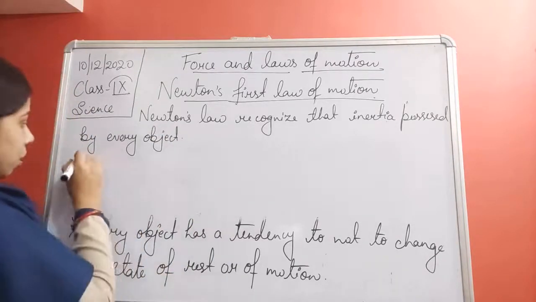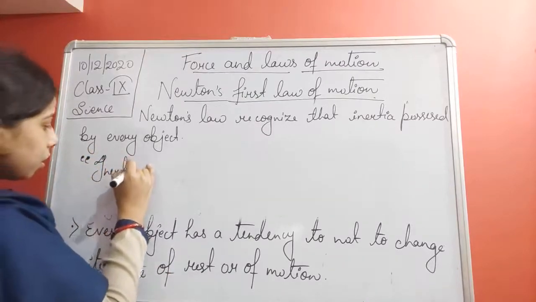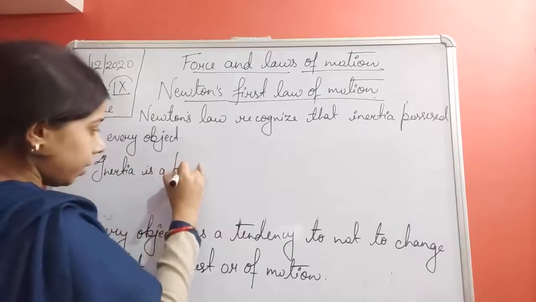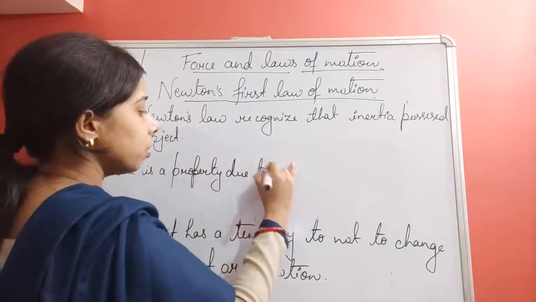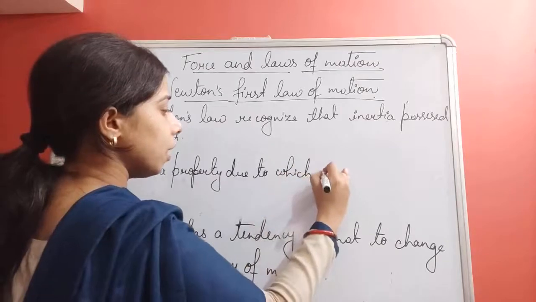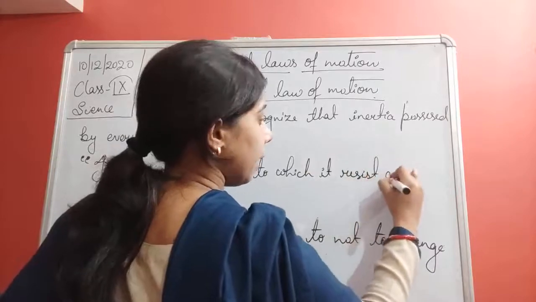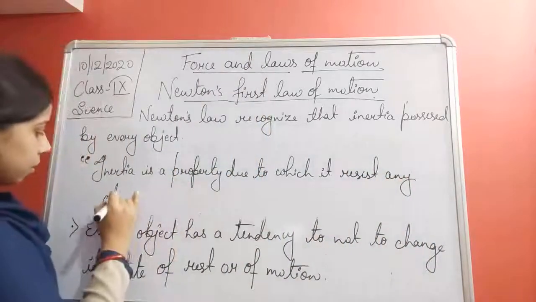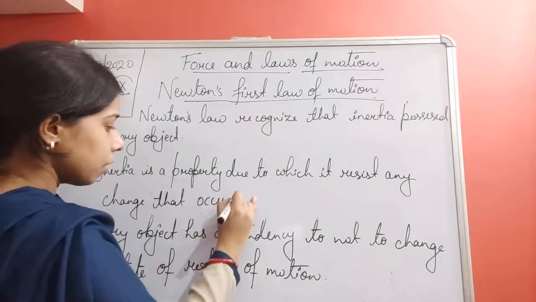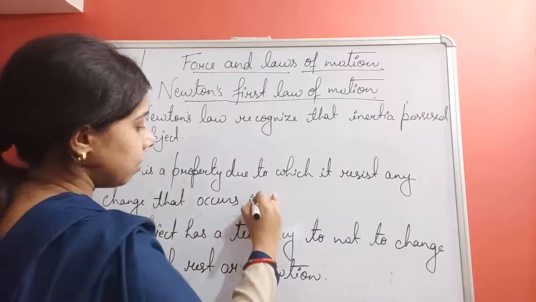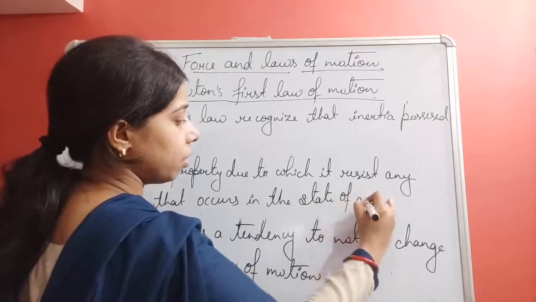Now what is inertia? So we can write the definition of inertia here: inertia is a property due to which an object resists any change that occurs in the state of an object.